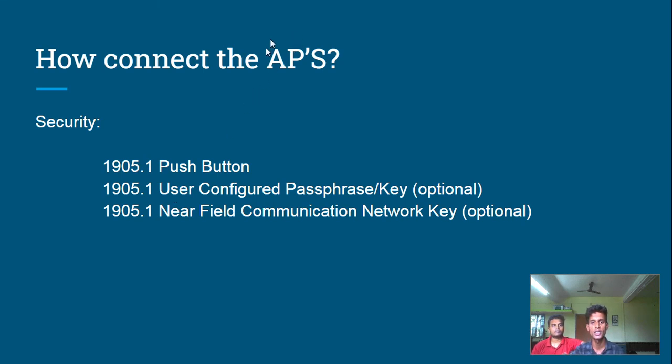In EC mesh technology, if a new AP is coming, how does it connect with the mesh? We connect using a push button, and some keys are used to connect the APs to the mesh, and there is also near field communication. Through this near field communication, we can also connect the APs to the mesh.